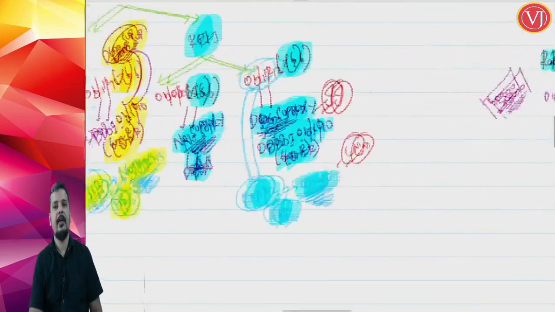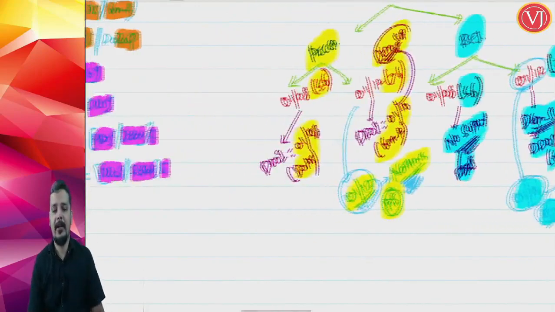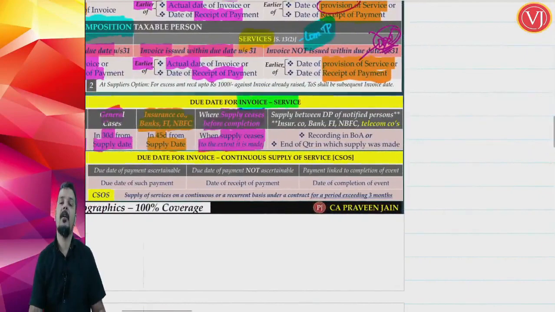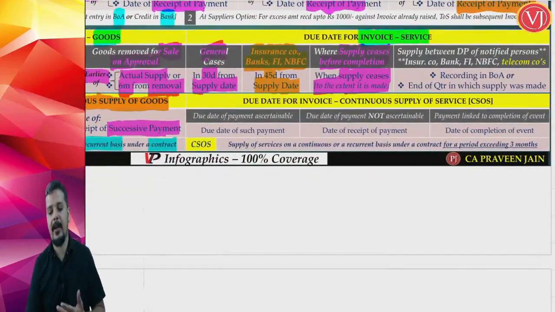So normally I get a breathing time of 30 days. Banking sector, insurance sector, 45 days after the completion of work. But if the work cancels in between, there's no breathing time. Immediately on termination or cessation of contract, I have to raise the invoice, but not for the entire amount, only for the proportionate amount of the work that I have done, to the extent of supply that I have done.